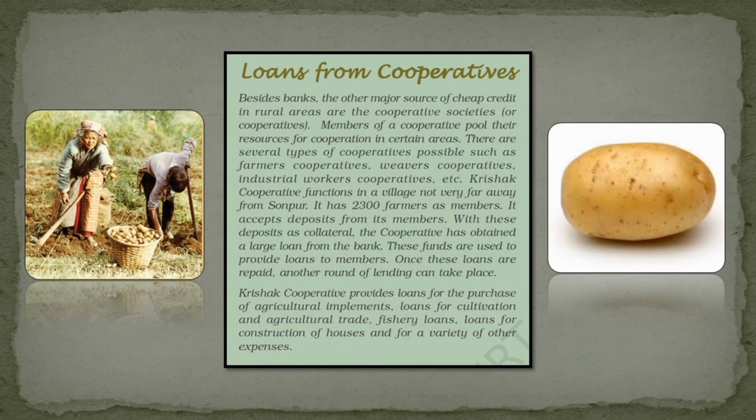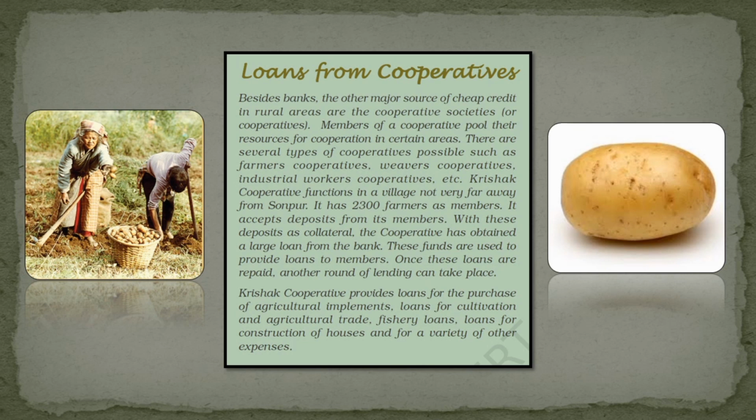So, loans from cooperatives, our last topic for today's session. Loans from cooperatives are also a major source of cheap credit besides the banks in rural areas. In cooperative societies, some members are there, about 9 to 10 people, and they make some deposits in the cooperative. Some systematic procedures are followed by the cooperative. The members make deposits, the deposits are summed up, and that sum of amount is used as collateral.